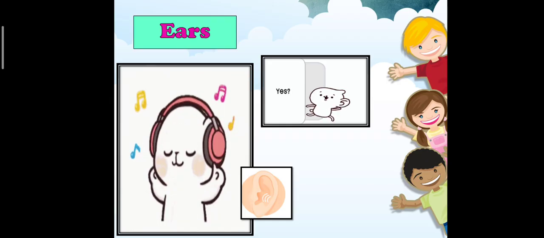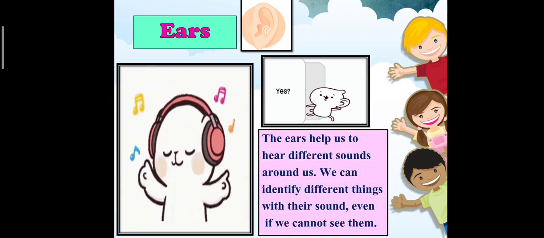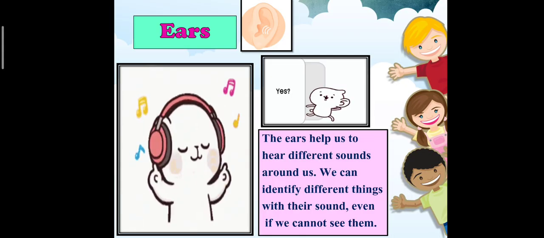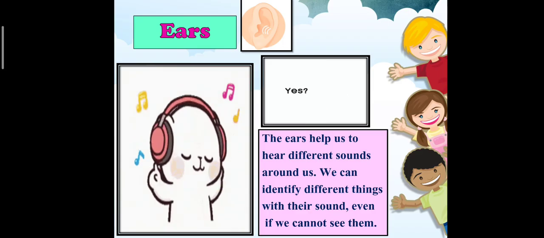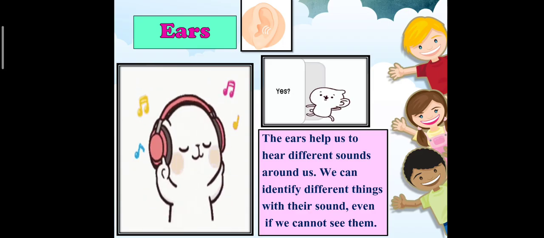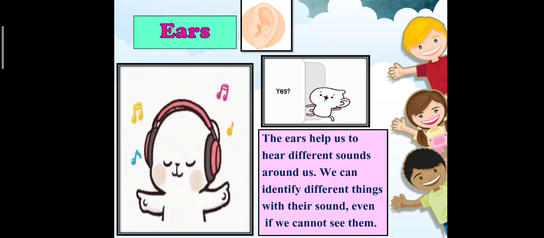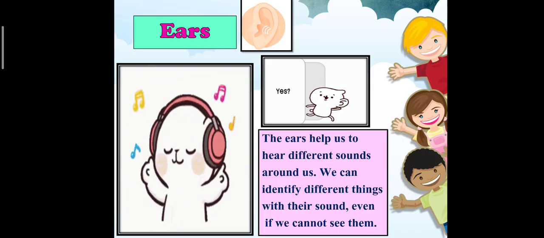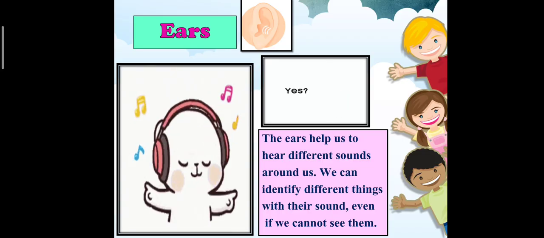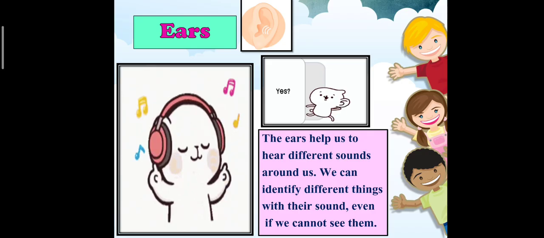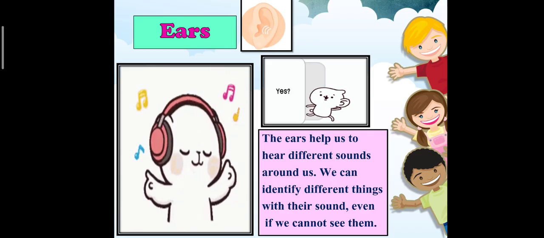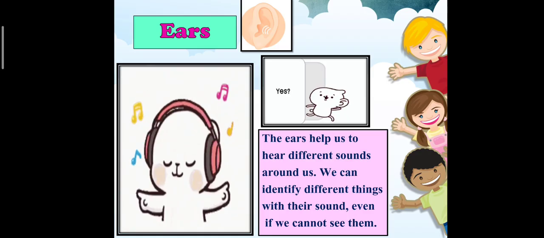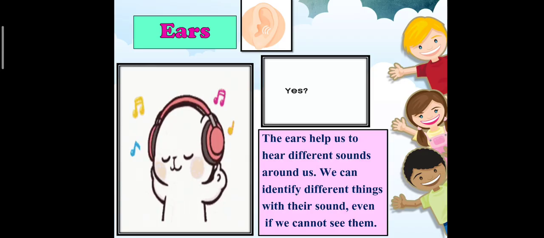Now, ears. The ears help us to hear different sounds around us. We can identify different things by their sound, even if we cannot see them. There are different types of sound around us. Some are pleasant and some are unpleasant. We have to clean our ears regularly. To get the wax out of the ears, always use earbuds. Never put any sharp object into the ear.